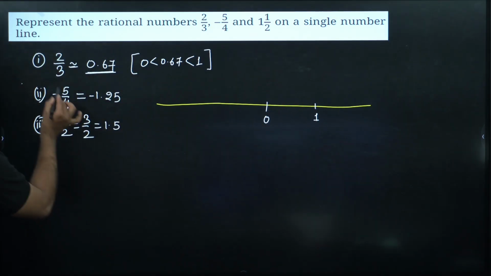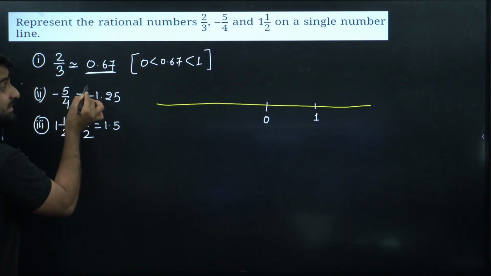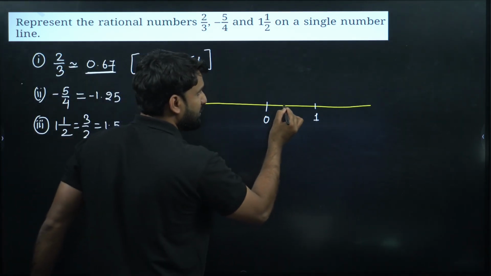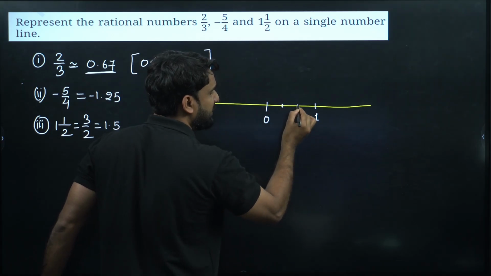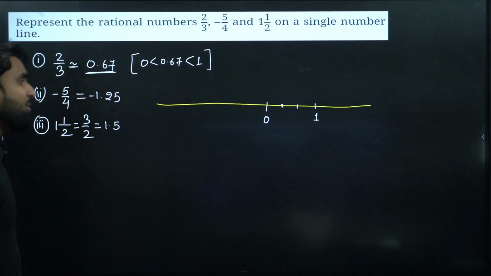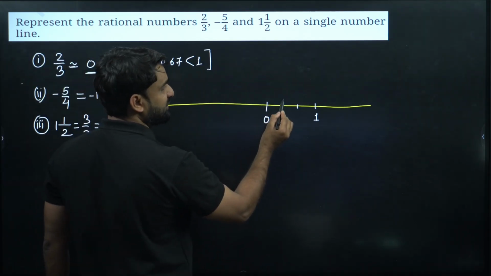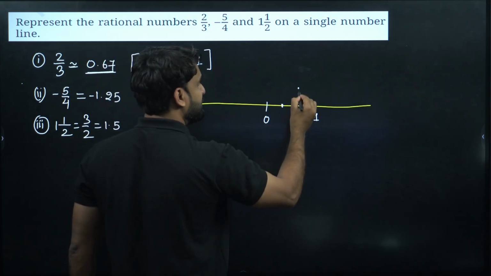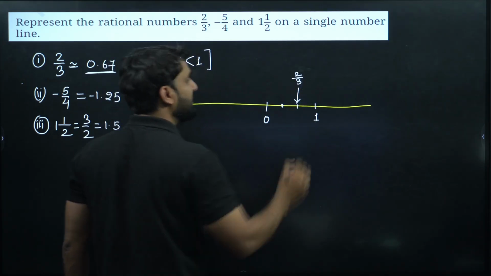Now my dear, look at the denominator here. What is denominator? Denominator is 3. So mark here 3 boxes. One box is ready. How many boxes are there? 1, 2, 3. This is 3 boxes. Now you require 2 by 3. So start your counting from here, from 0. So this is 1 and this is 2. So this point will be your 2 by 3.